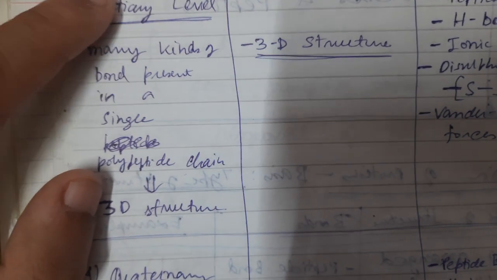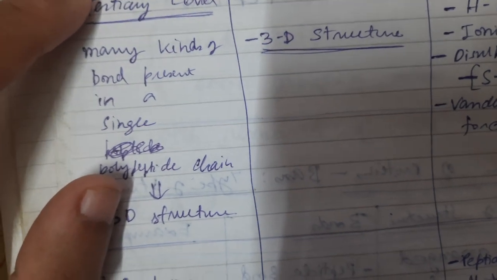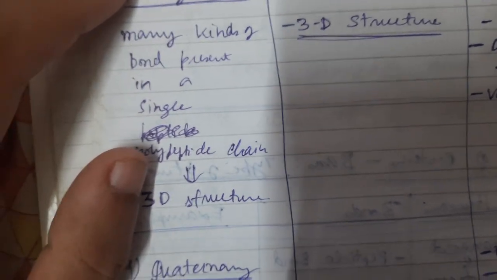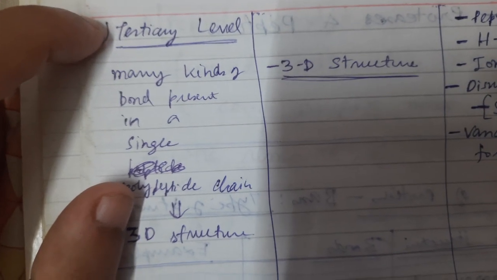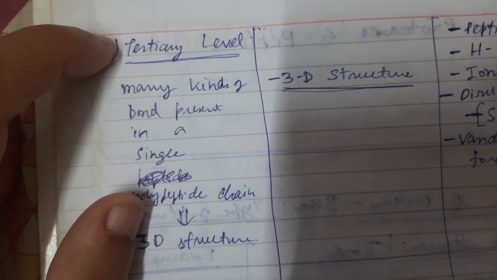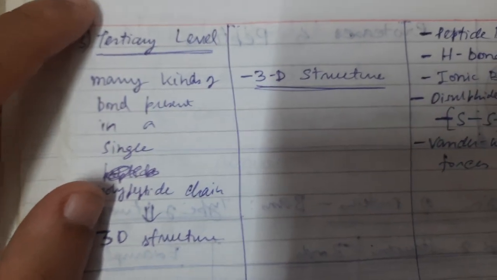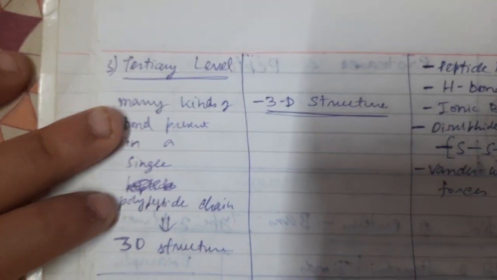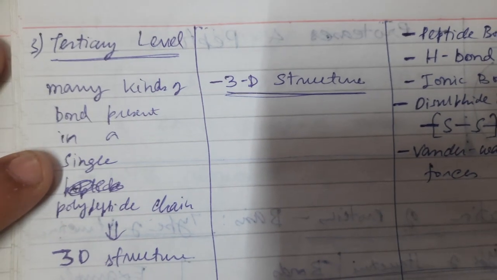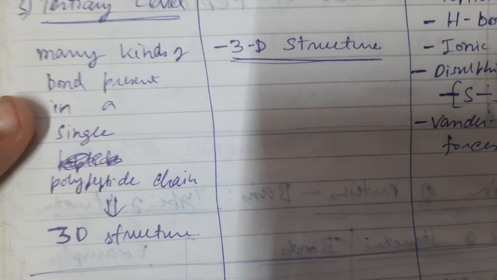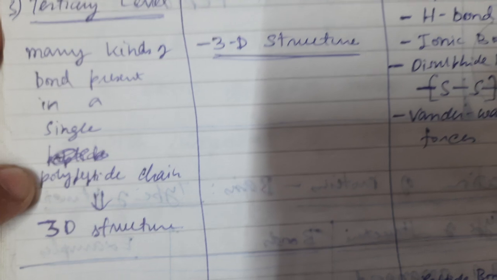So 2 different polypeptides form this protein, and they might be connected covalently through disulfide bonds, or they might not be connected covalently but by other interactions like van der Waals interactions, hydrogen bonds, ionic interactions, electrostatic interactions and that sort of thing. Now for the tertiary structure, there can be many kinds of bonds present in a single polypeptide chain.